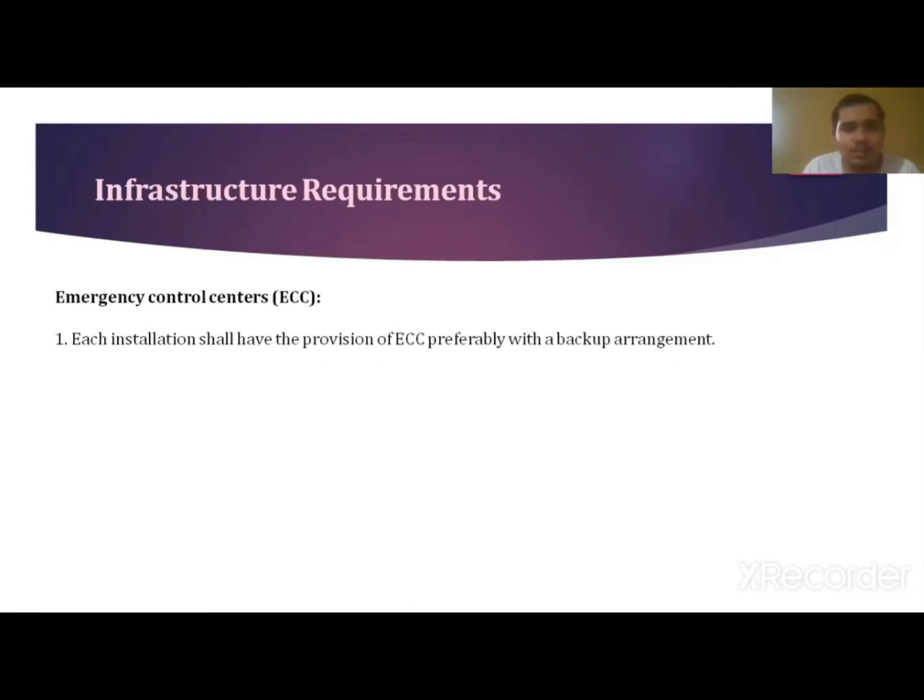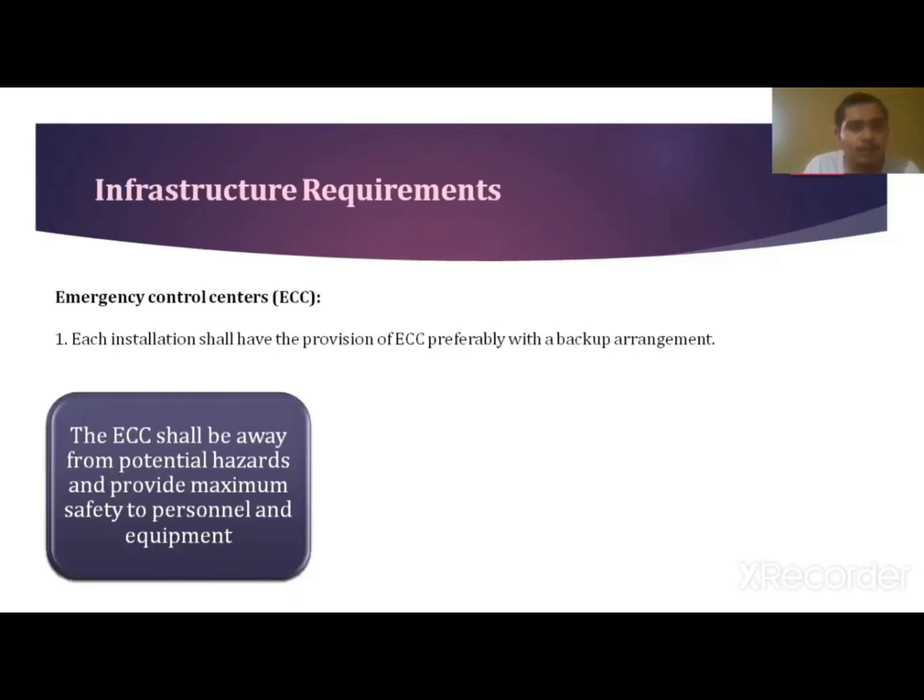While choosing the location for the ECC, there are mainly three criteria which we will be looking at. The first is the ECC shall be away from the potential hazards and it should provide the maximum safety to the personnel as well as the equipment.